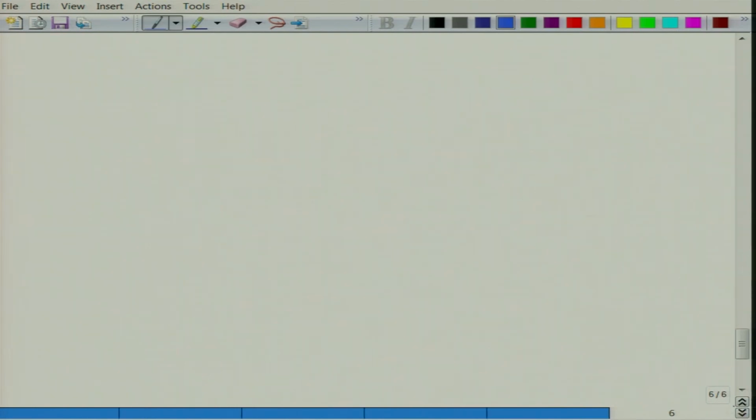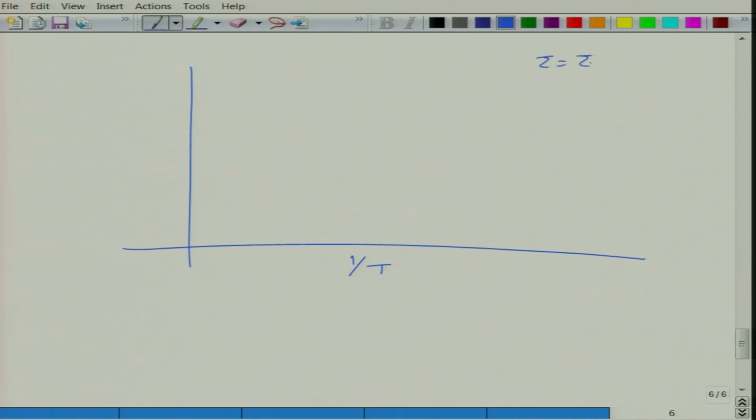So, what you do is plot against 1 over T, and we know that tau is equal to tau naught times exponential of minus Ea divided by kT. So, when you plot ln tau, we get slopes like these, for example. You will get two distinct regions, one slope and another slope.